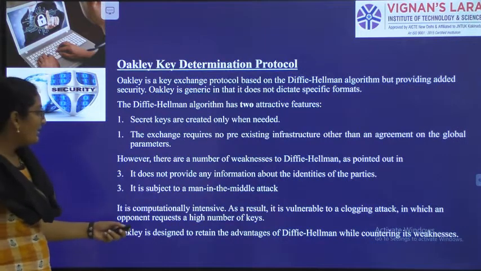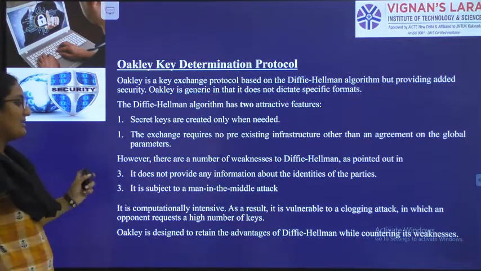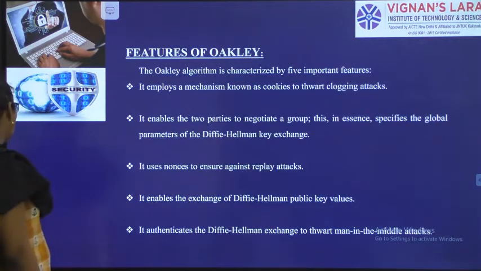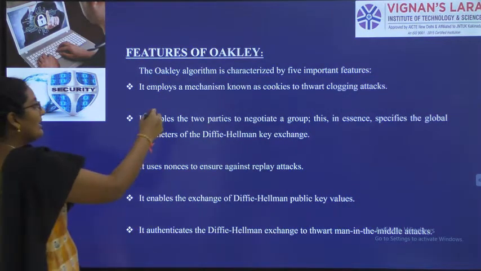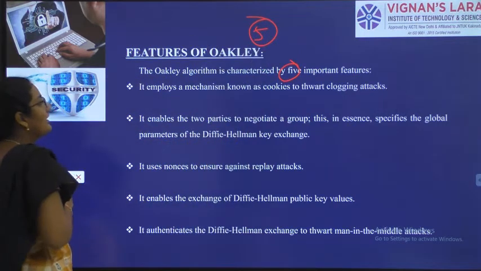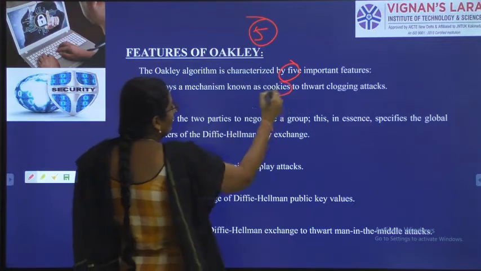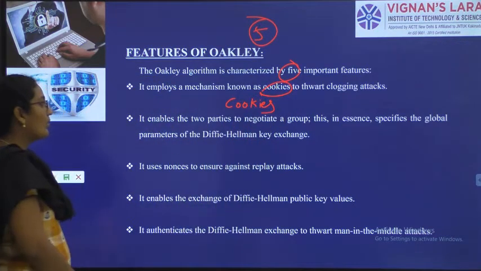So see, what are the advantages and disadvantages in Diffie-Hellman key exchange? Disadvantages are overcome by Oakley key distribution. So then what are the features of Oakley? This Oakley has 5 important features. First one, it employs the mechanism known as cookies. The concept of cookies is used in Oakley.